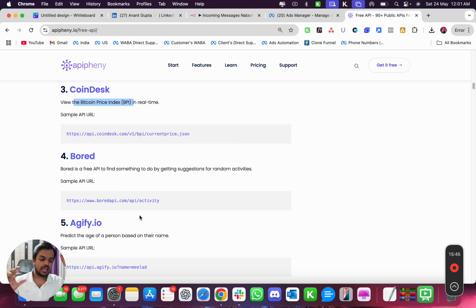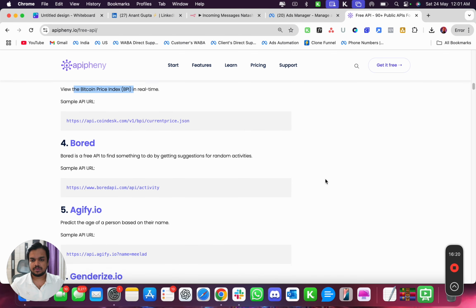Now remember, I told you APIs are for two different purposes. One is to retrieve information and one is to manipulate the information. So here we are not manipulating the information. We are not updating, creating, or deleting the information. If we do any of these, that's manipulating the information. But right now with these APIs, we are just retrieving the information. And since these are not sensitive information, these guys made these APIs publicly available and absolutely free for anyone to use. So I'm going to show you how to use any of these APIs.